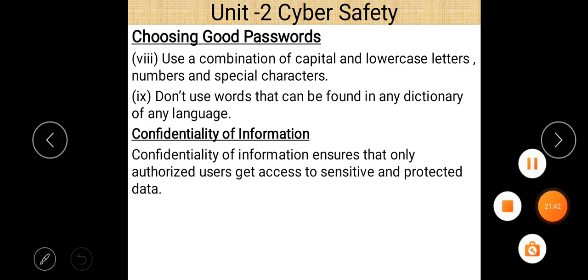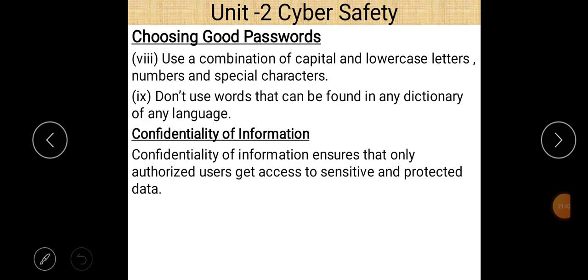Next our topic is confidentiality of information. What is confidentiality of information? Confidentiality of information ensures that only authorized users get access to sensitive and protected data. Authorized means a person who has the legal right to use a particular account. So only an authorized user is able to read and write sensitive data. That is all about the confidentiality of information.